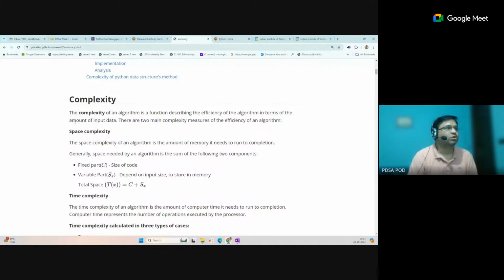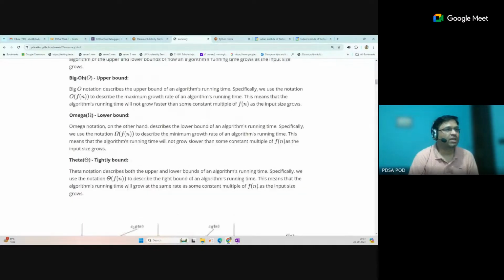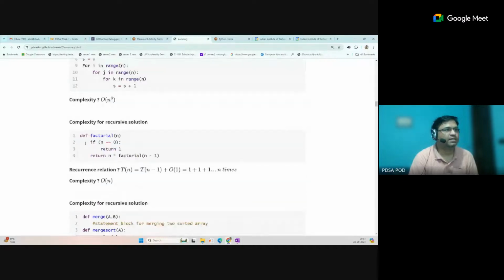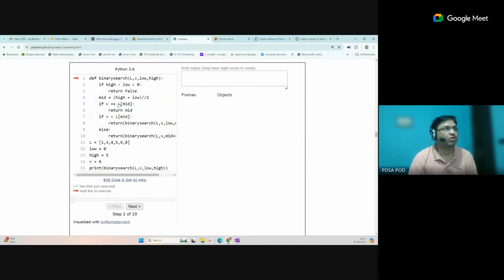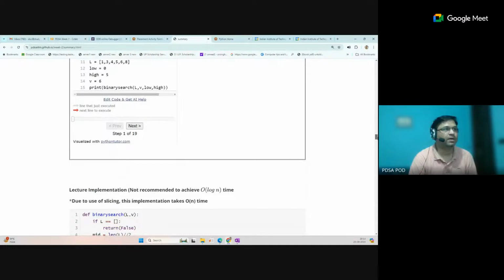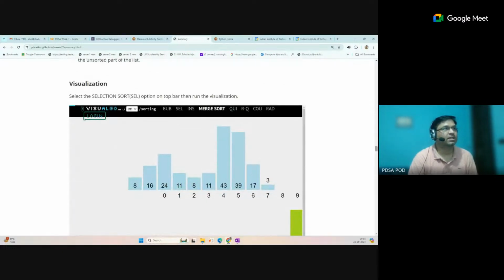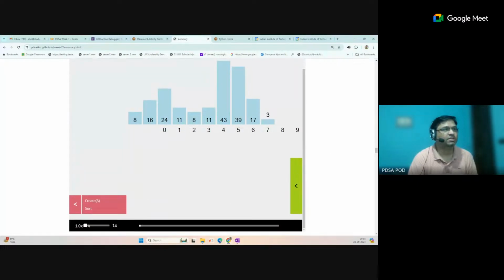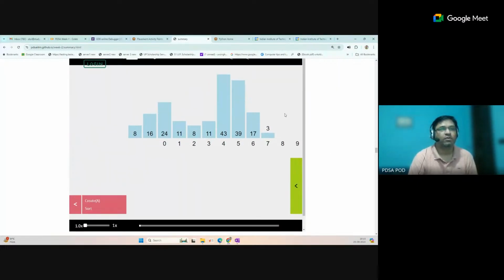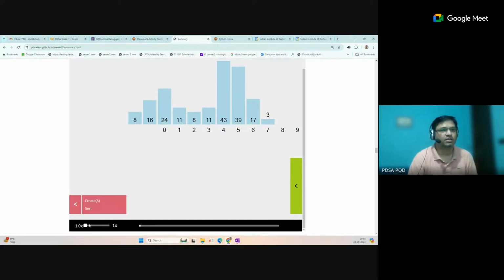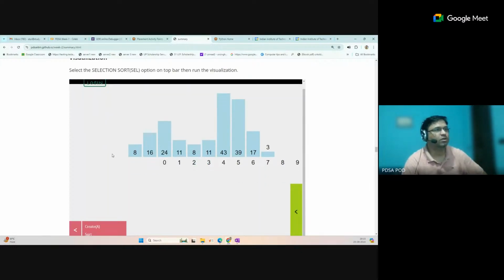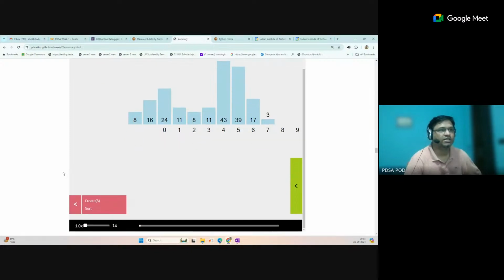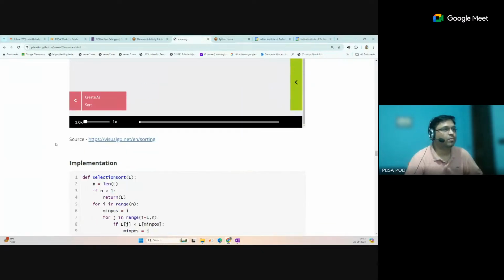These notes are given, and visualizations are also given. We have embedded some visualizations. This tool is also given, so you can debug your code step by step. Python Tutor is also embedded in this, and this visualization is also embedded. You can see the visualization steps for each algorithm. You can directly run this code and see how the algorithm is working. That is actually the main requirement of this course. Conceptual understanding is the main component of this course.